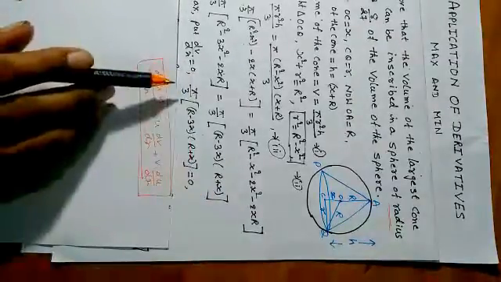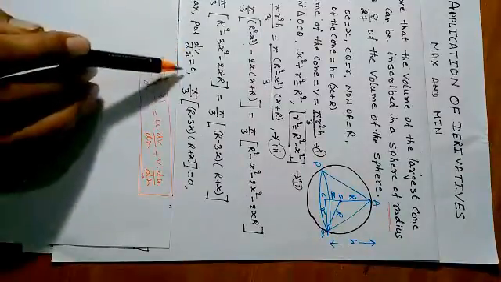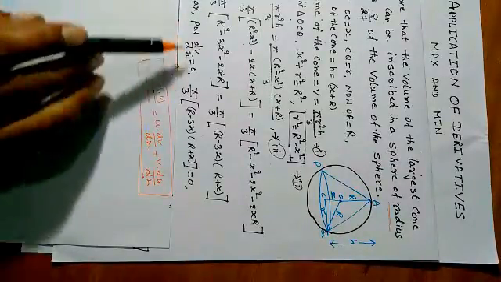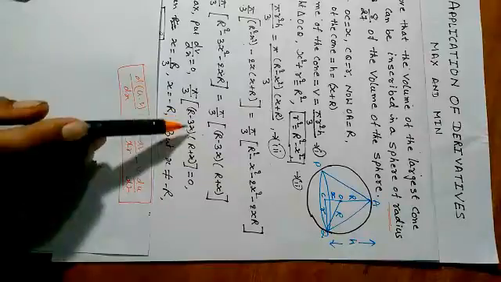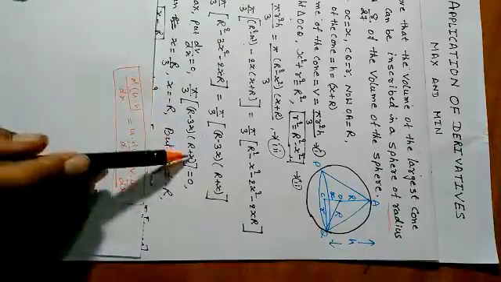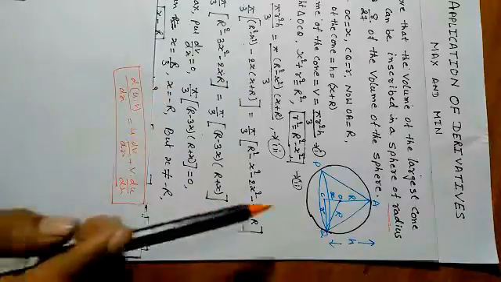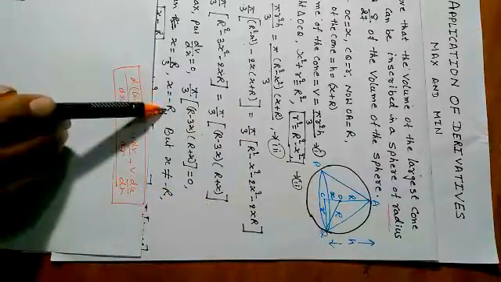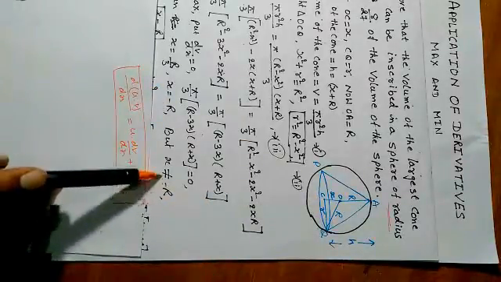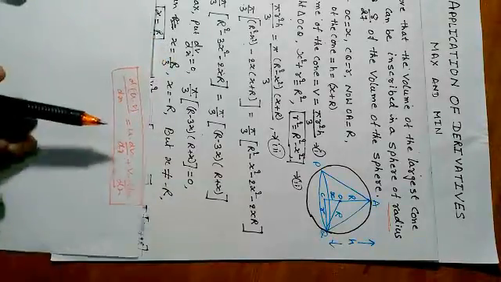Now for maxima and minima, we know that dV by dx is equal to 0. We put dV by dx equal to 0. So we get x is equal to R by 3 and x is equal to minus R. But x is a distance, x is OC, and distance can't be negative. That's why it is not possible, so x is not equal to minus R. So the value of x is equal to R by 3.